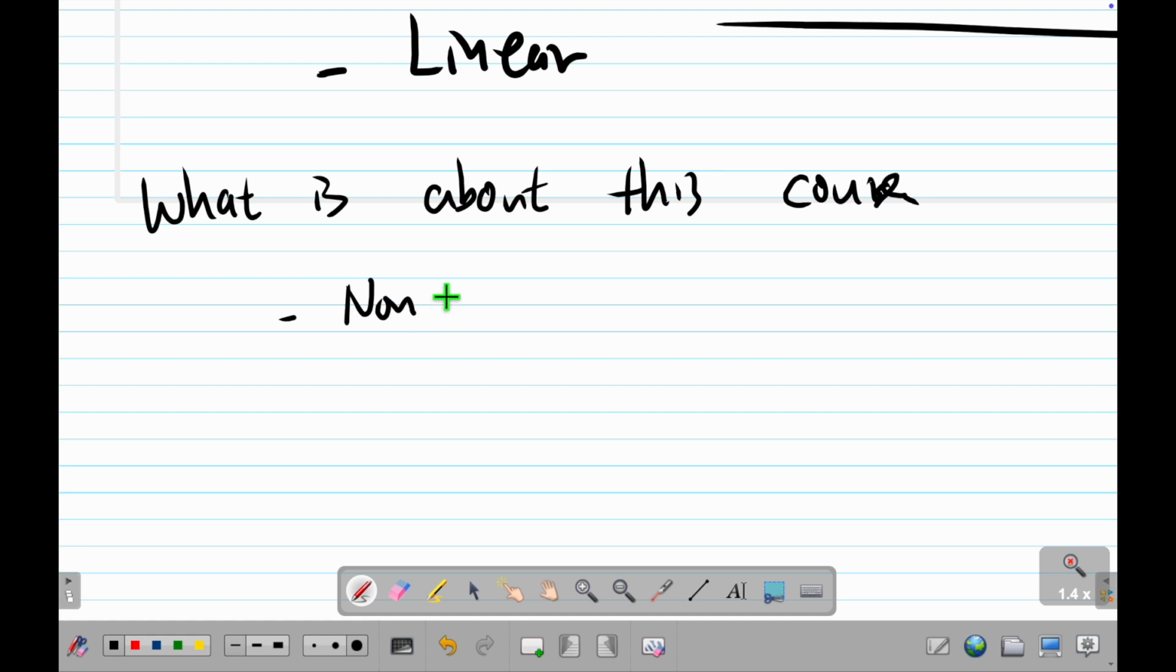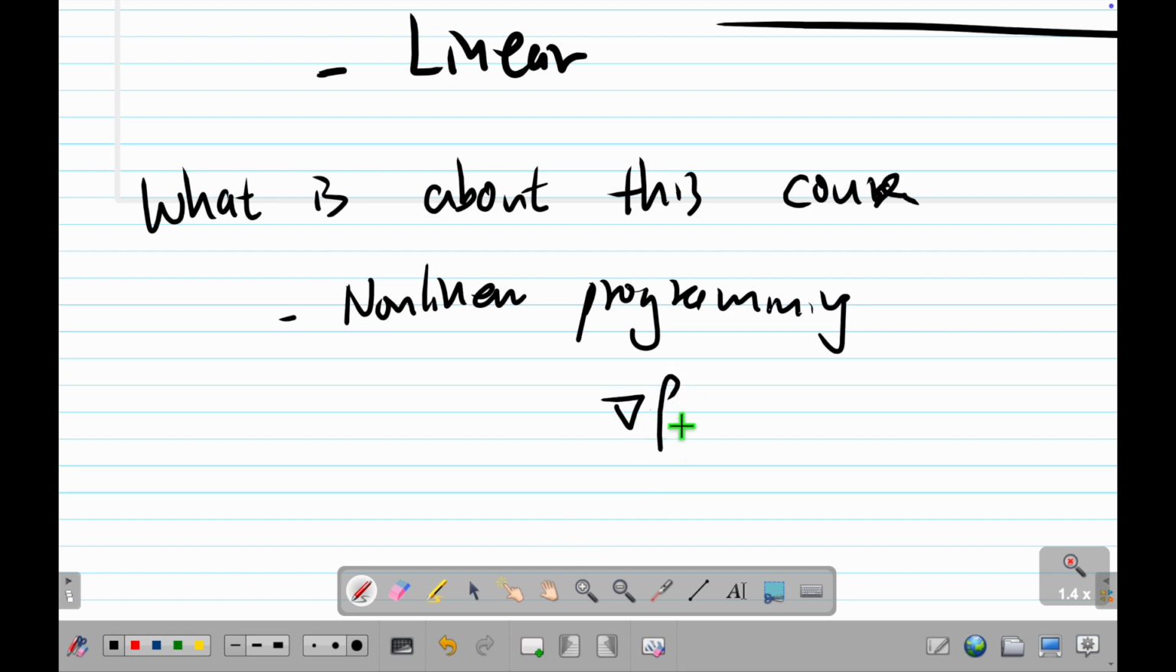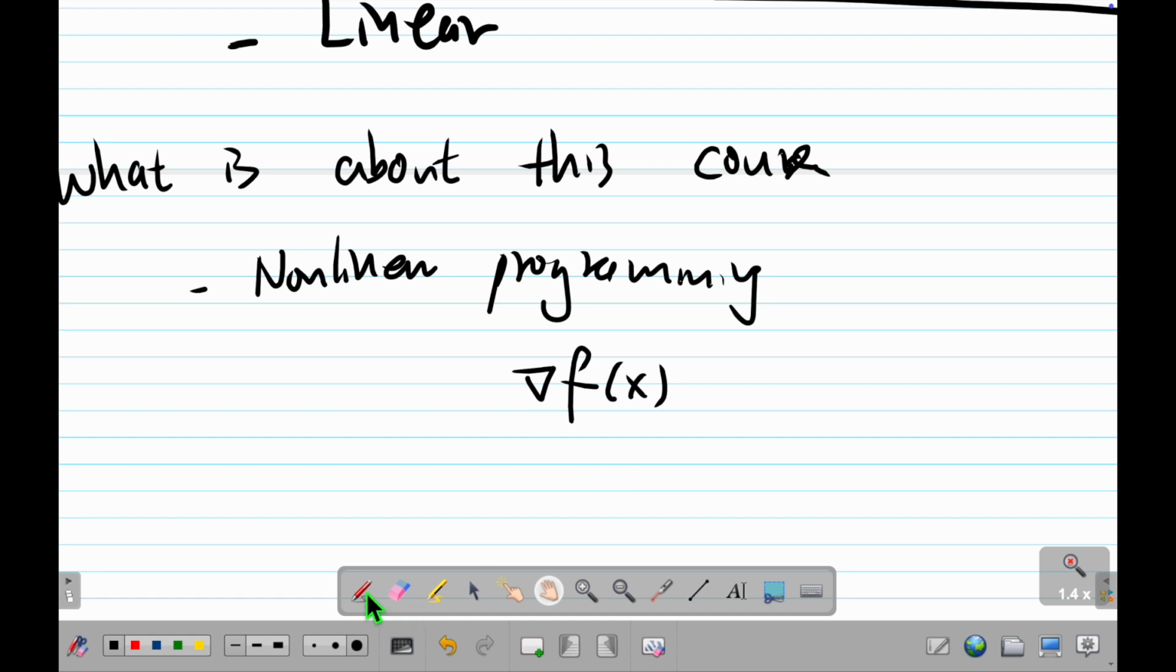So first of all, non-linear programming. Okay, non-linear programming. That means what? That means this thing is not constant. So if a function is non-linear, it's just basic calculus. It's a function like this. Then if you take a slope dx, the number will change, right? So this thing will change according to x.